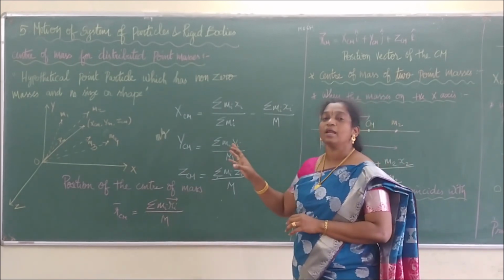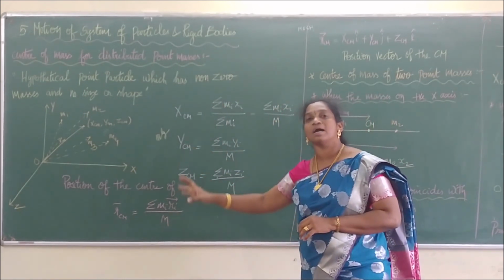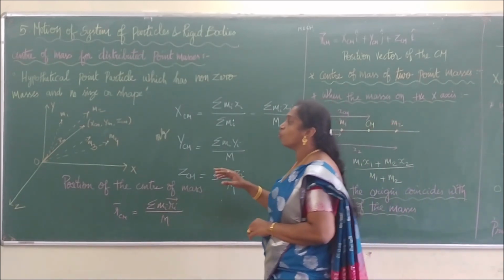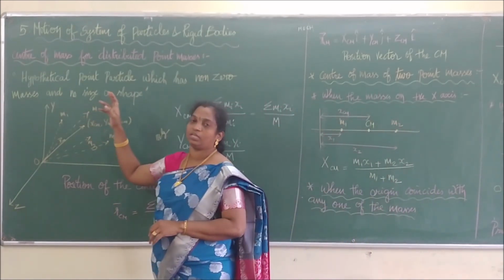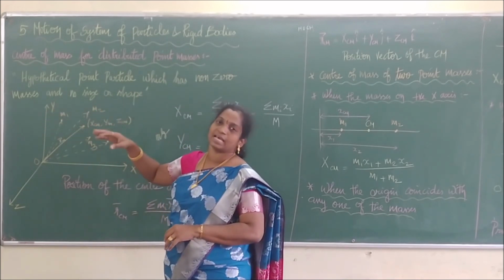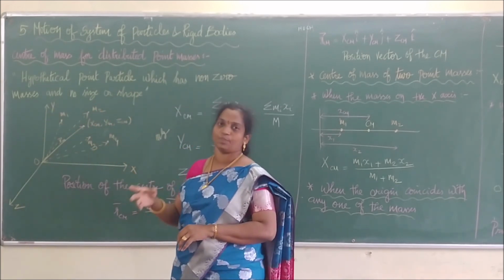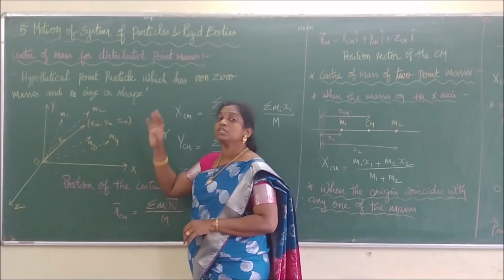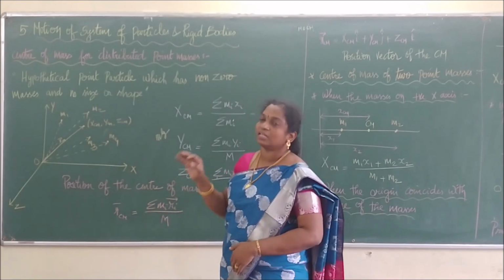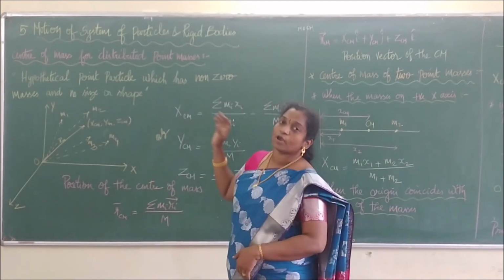Before going to that, we are going to consider all the masses of the particles as very tiny masses. So all the masses are m1, m2, m3, m4, m5 till mn, along any axis, x axis, y axis, or z axis, respectively. All these masses will be concentrated at a point. We call that point what? A center of mass.